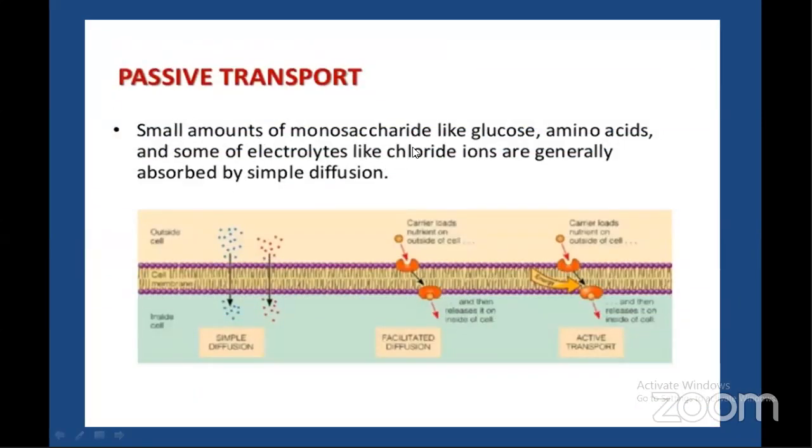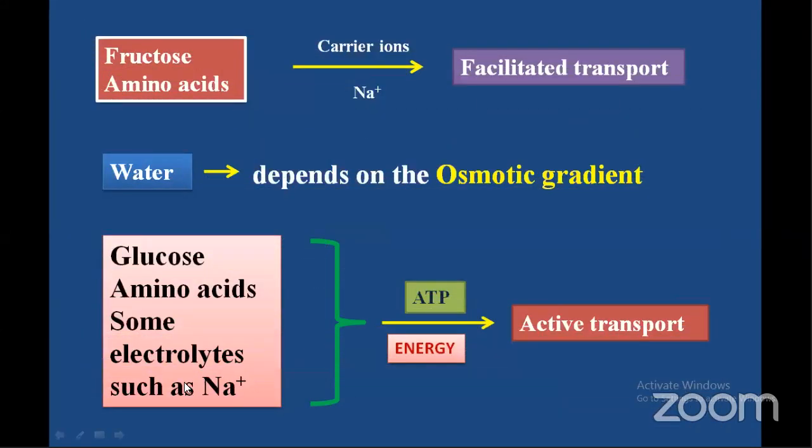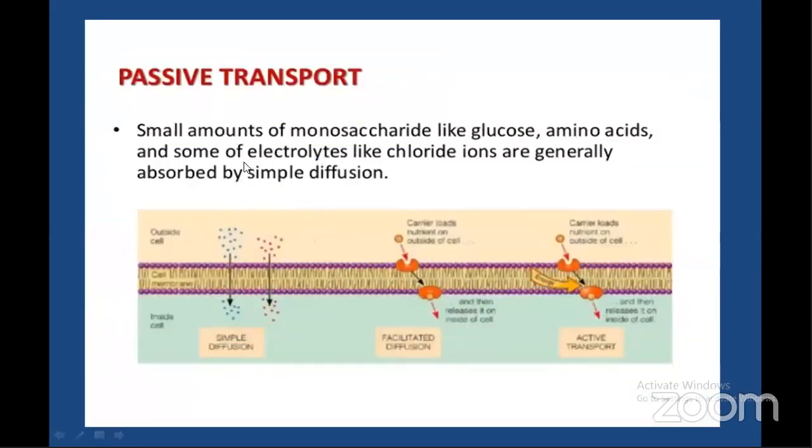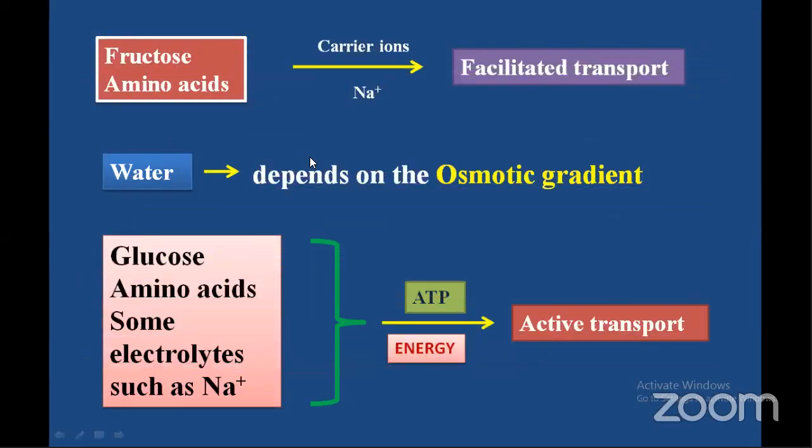Among electrolytes, chloride ions undergo passive transport, whereas sodium ions undergo active transport and facilitated transport. Sodium ions are not simply absorbed into the blood by passive transport. They are absorbed in two ways: one is facilitated transport and the other is active transport. And in active transport, as we already discussed, energy is utilized in the form of ATP, and this always occurs from the region of lower concentration to higher concentration.